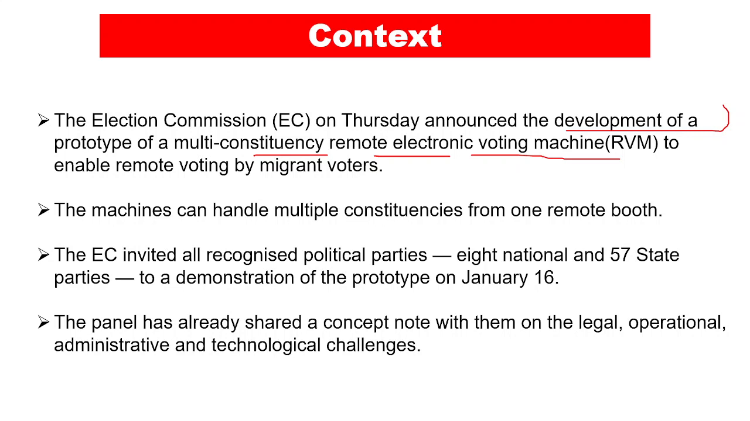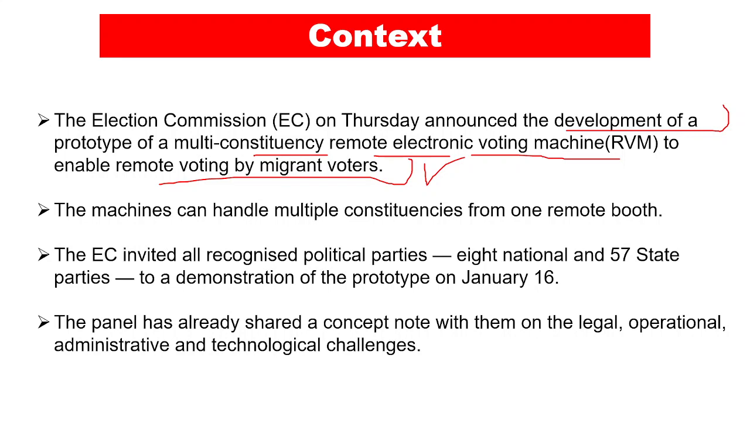What is it going to do? It is going to help you vote in multiple constituencies from a single location, right? And now it is going to enable remote voting by the migrant voters. Now, who are migrant voters? Those who have migrated to other cities, but their voter ID is from the native place, right? And they are not able to vote because they live in different cities, and they do not travel to their native place for voting.